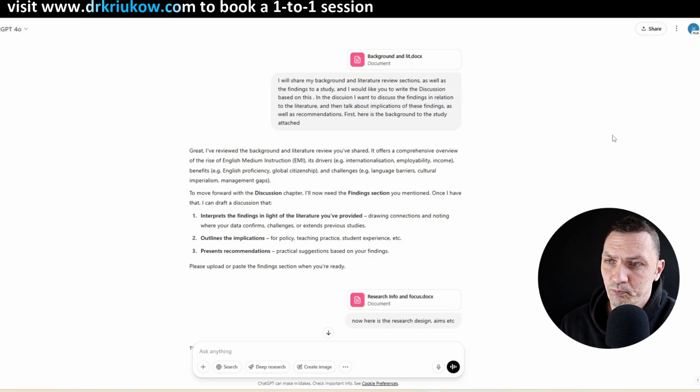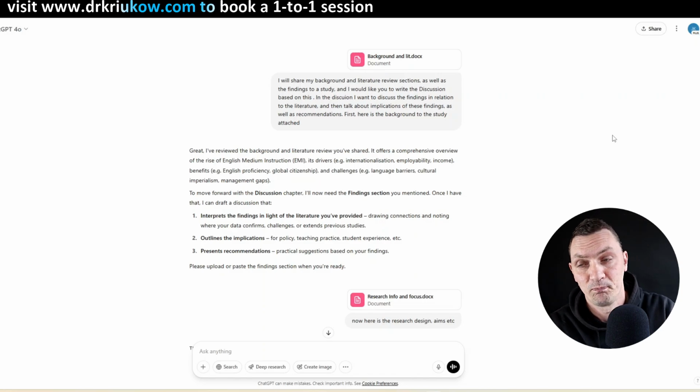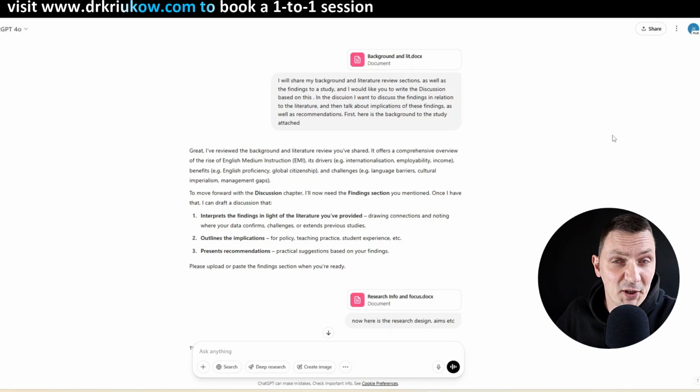The way I did it is I copied and pasted these elements, so the background of my study and the research information and the focus of the study, and then the results, I broke them down into 3 text files. It's only because I couldn't conveniently copy and paste from the PDF reader that I'm using, so I decided to copy and paste into these text files first, but you can just directly copy and paste from whatever you're using. But I do believe that the best way to do it, to ensure accuracy, is to break it down, because the more information it's handling, the more likely it is to make mistakes.